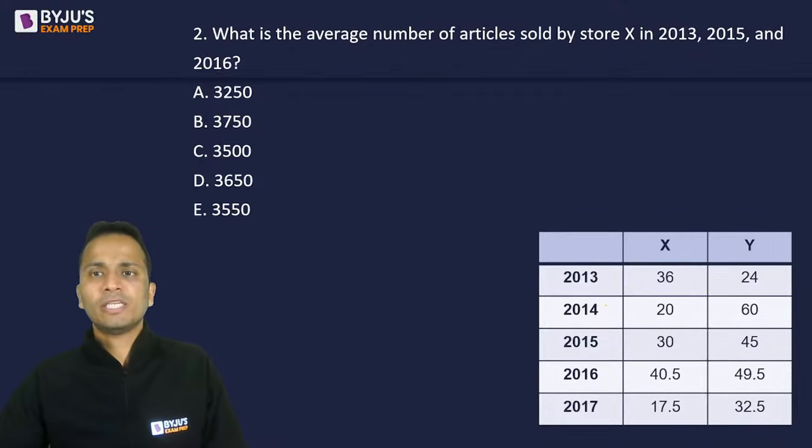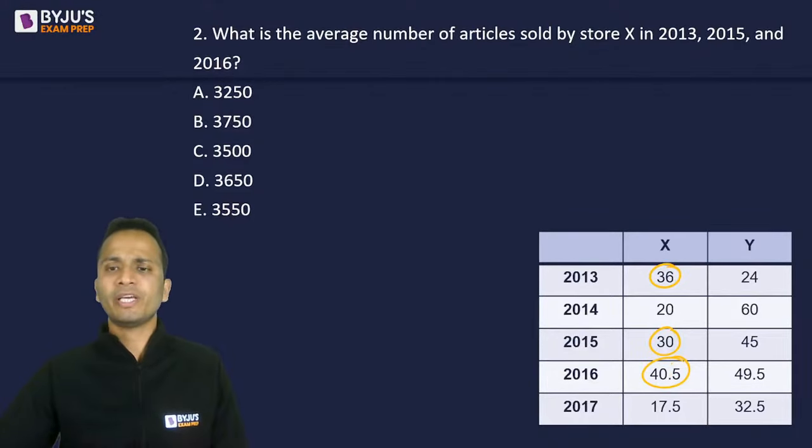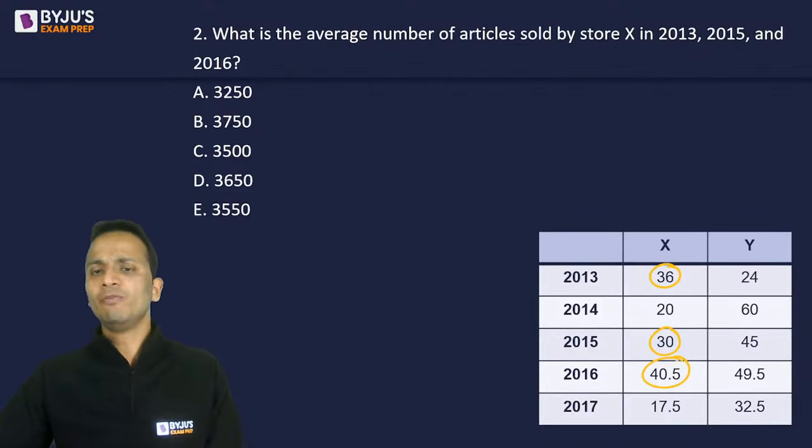All right, great. So let's start working on this. Store X in 2013, 2015 and 2016. So these are the three values. I need to find out their average. So I'll add them and we'll divide it by 3.